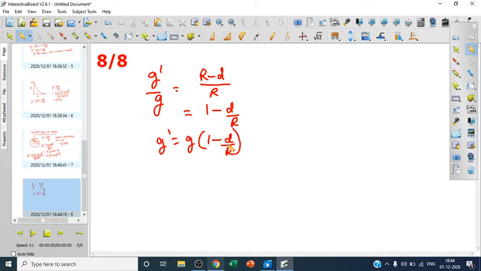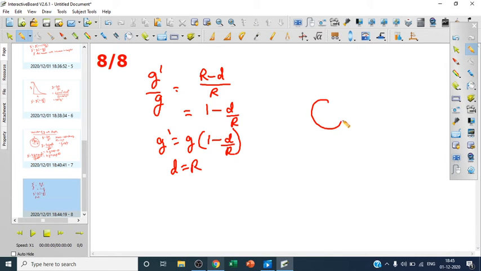So when we increase the depth, what happens? The gravity will decrease, because as d increases, 1 minus d by r will decrease, and the gravity will decrease. When d becomes equal to r, that is when you happen to reach the center of the earth.